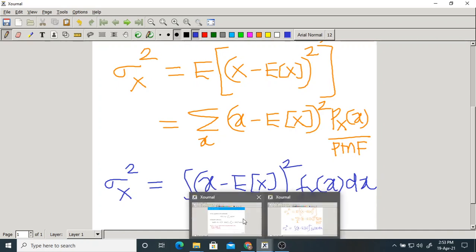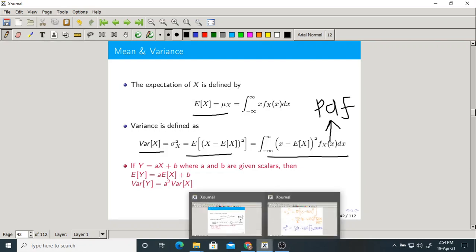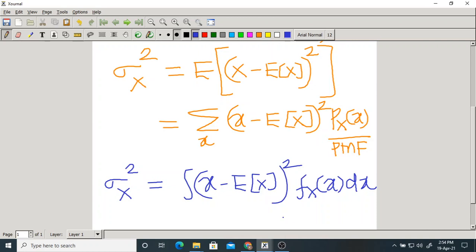If you know the formula for discrete, you can simply write the formula for continuous. This is the variance of the continuous random variable, and this is the mean of the continuous random variable. In these formulas, the limits are from minus to plus infinity.